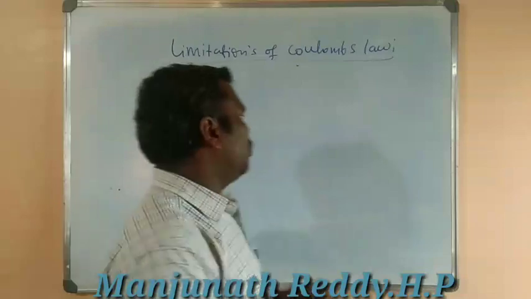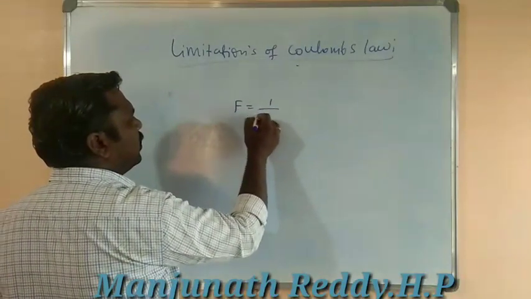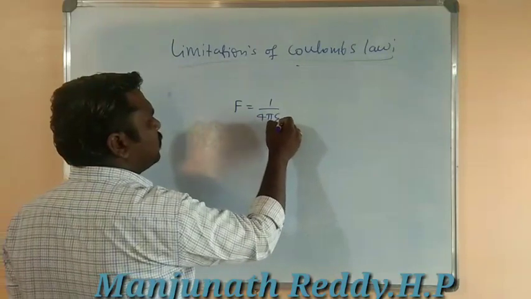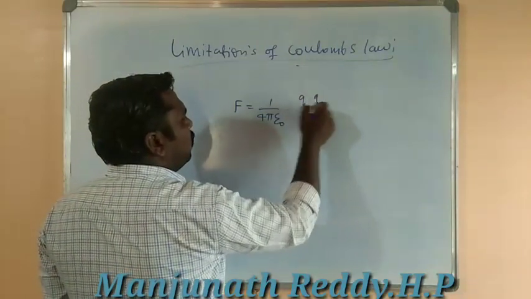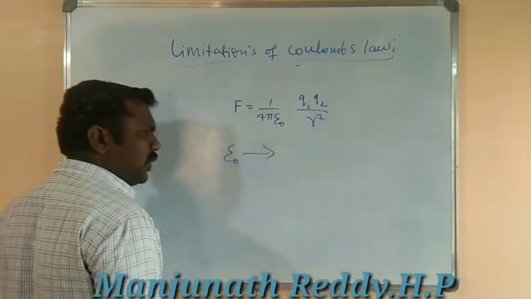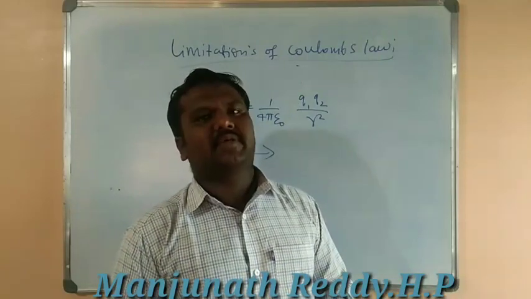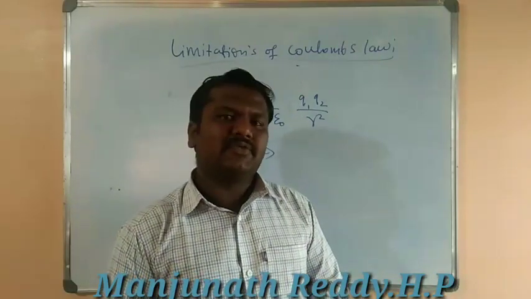So looking at Coulomb's law equation, we observe that F is equal to 1/4 pi epsilon naught Q1 Q2 upon R square, where this epsilon naught we got its value and we are calling that the permittivity of free space.